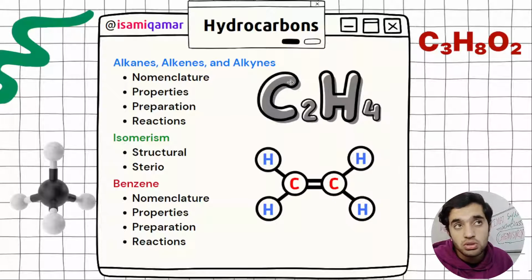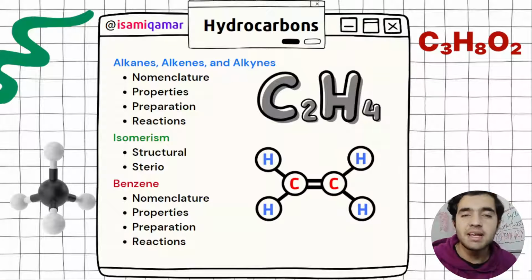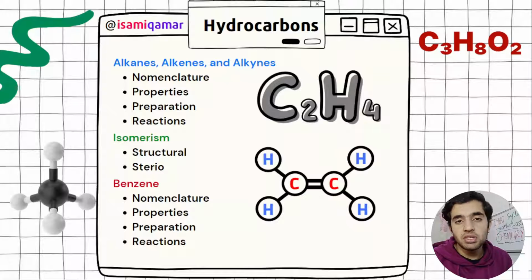In alkanes, alkenes and alkynes, first of all you have to know the basic nomenclature: what the naming is and how you can name. Common naming is a little bit difficult because you need to remember a lot of names. IUPAC naming is easy, because if you master the rules, you can solve all of organic chemistry easily.